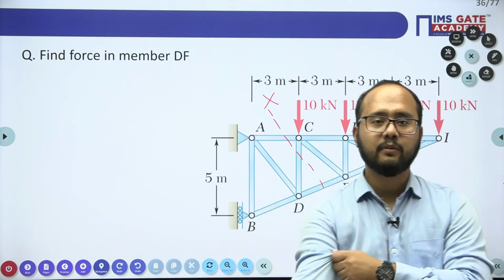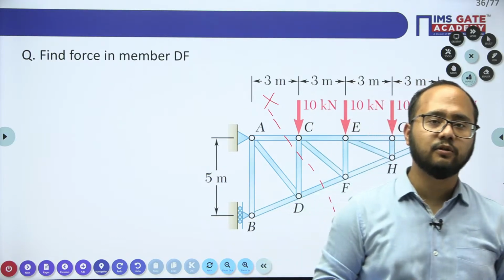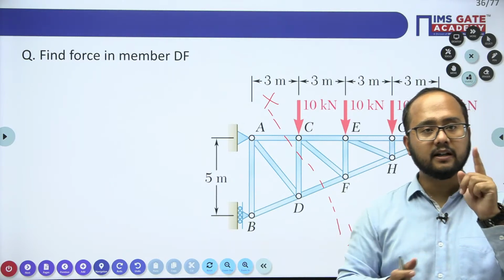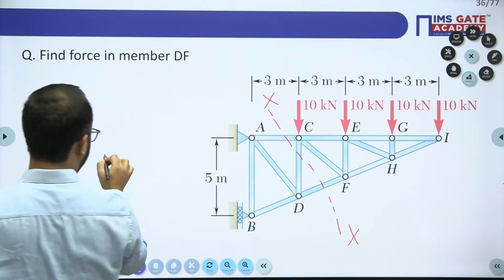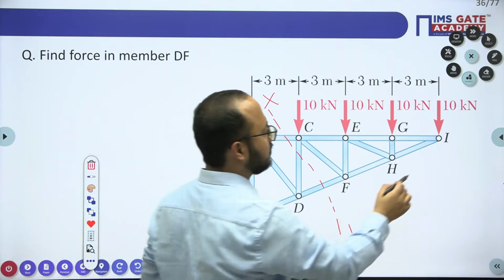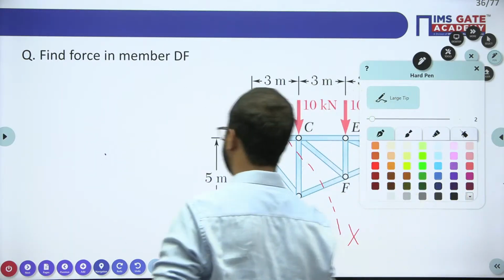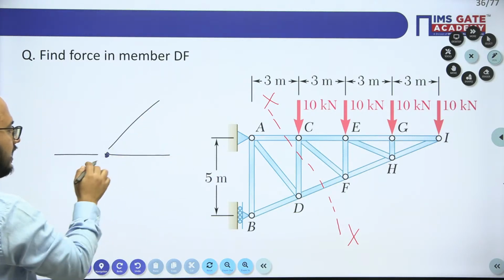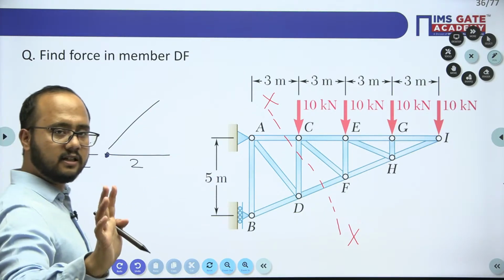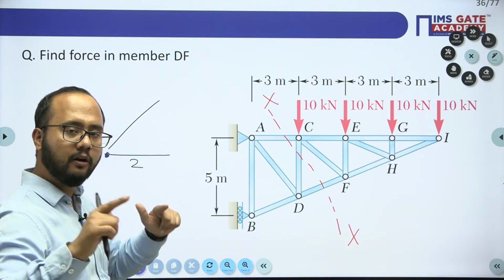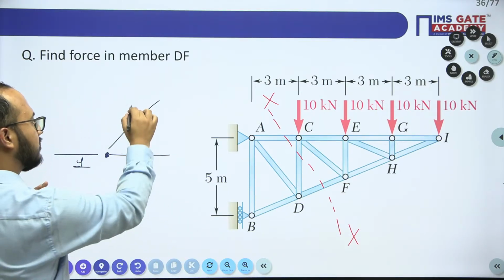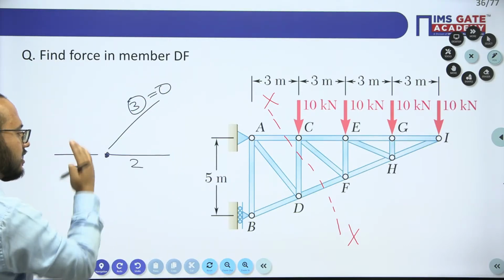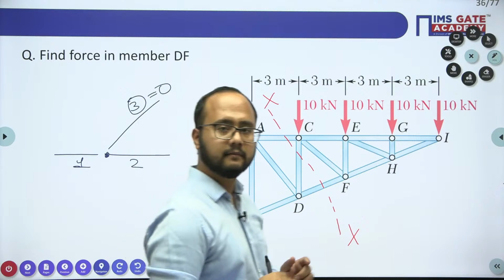Sir, can we use two members collinear? Then the third force will be zero? Yes, Sandeep, absolutely you can say that, but there is one condition here. Whenever a truss joint is formed by 3 members, and out of 3, 2 are collinear, that is the concept. Then the third one will automatically become a zero force member. But what is the condition? No support reaction and no load will be acting at the joint.